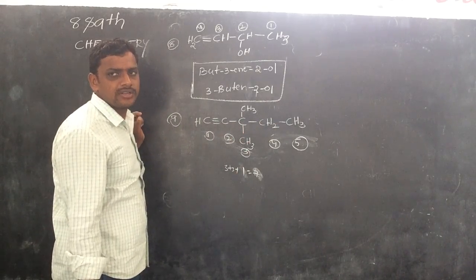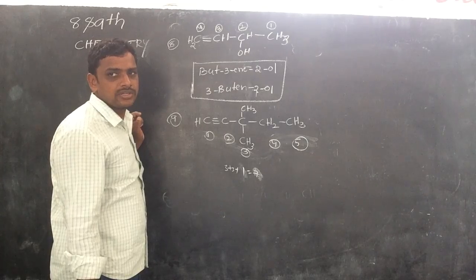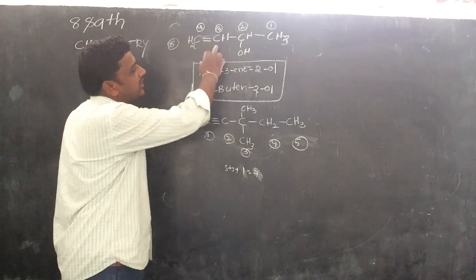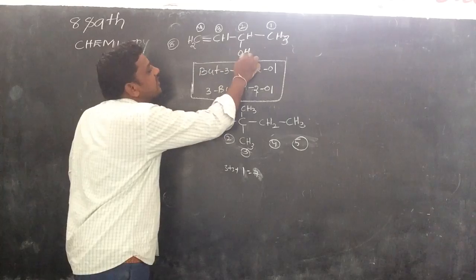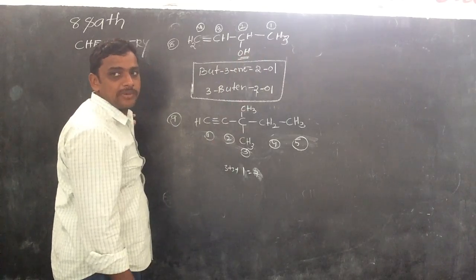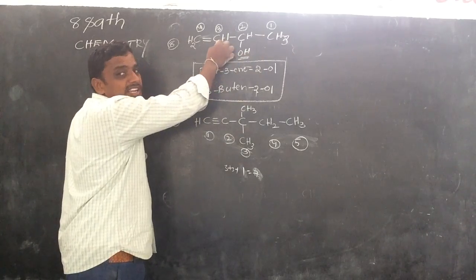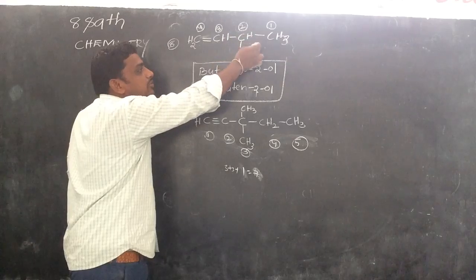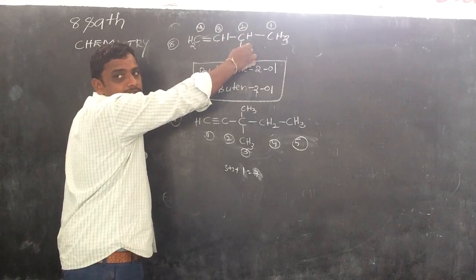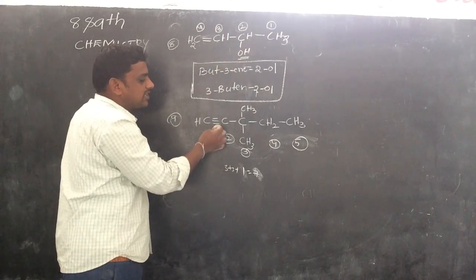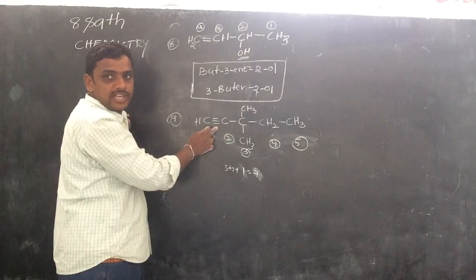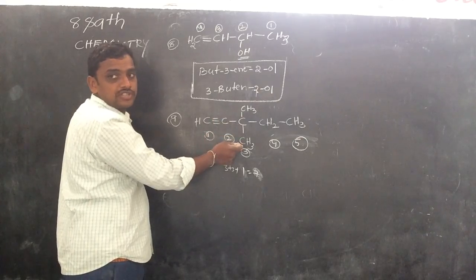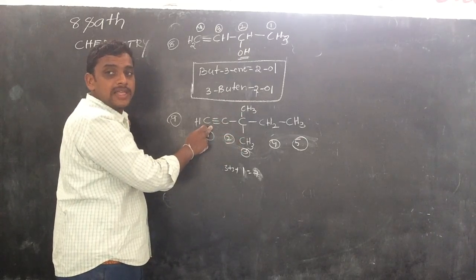Have you understood the point? Another important point in this is that this one is the main functional group, and these are the substitutions. The main functional group should get the least number.